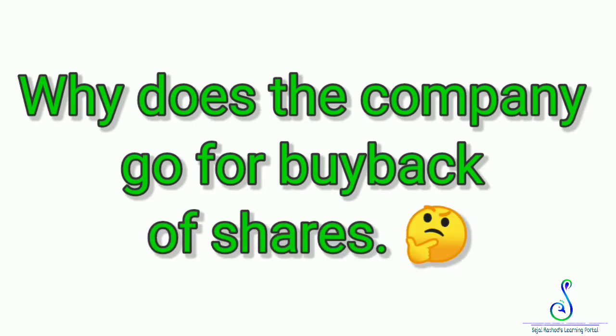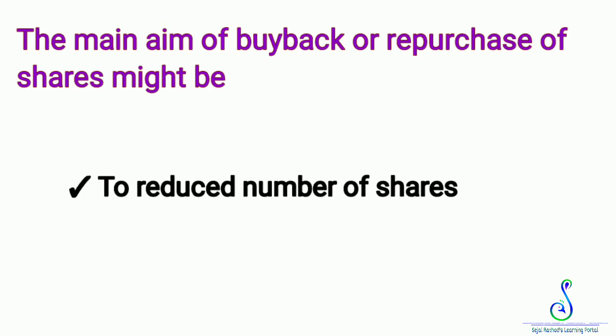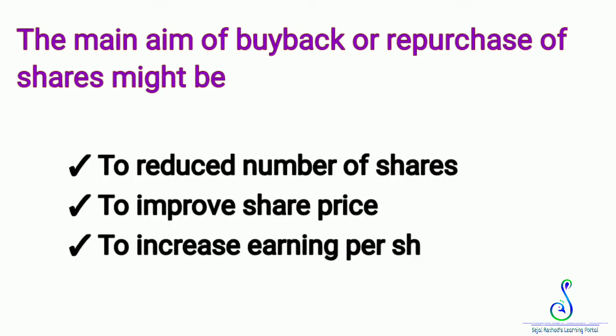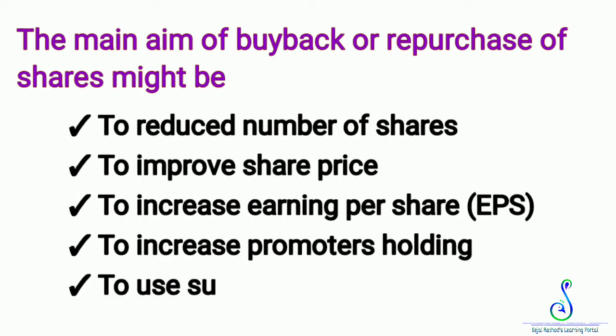Now, why does the company go for buyback of shares? The main aim of buyback of shares or repurchase of shares might be to reduce the number of shares, to improve the share price, to increase earning per share, to increase promoters' holding, to use surplus cash. These are all the objectives or reasons why a company goes for buyback of shares.